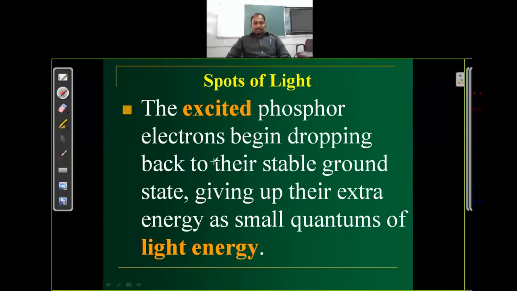All of this we have discussed: how the electron gets energy from the beam, its energy level is increased, and then it drops back to its ground state, and after going back to its ground state, it will produce some light.